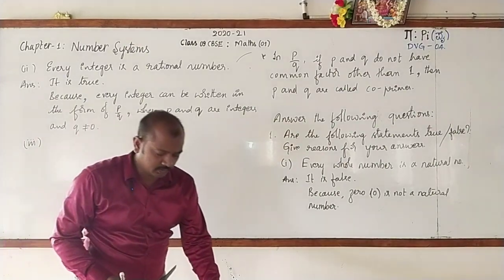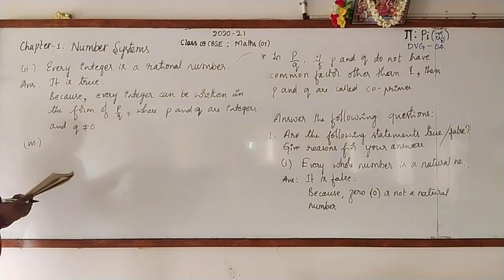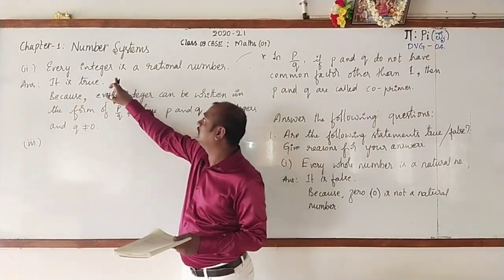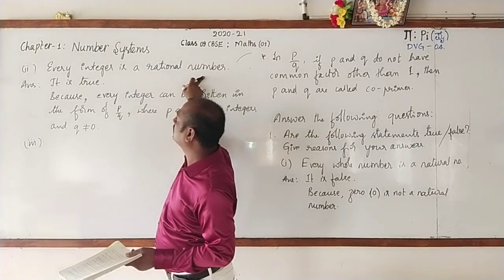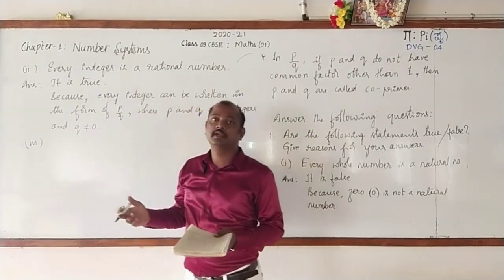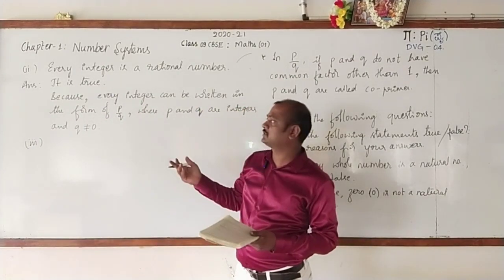Now one more. The third sub question is there. It is the reverse of this statement. Here they have given: every integer is a rational number. Then the reverse of the statement is: every rational number is an integer. What do you say? Of course it is false.